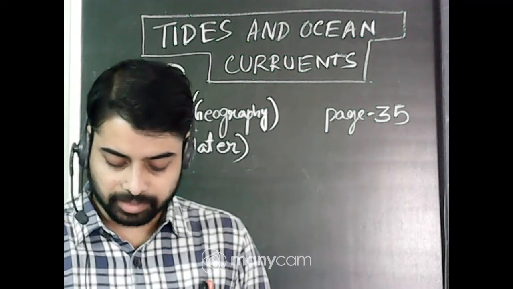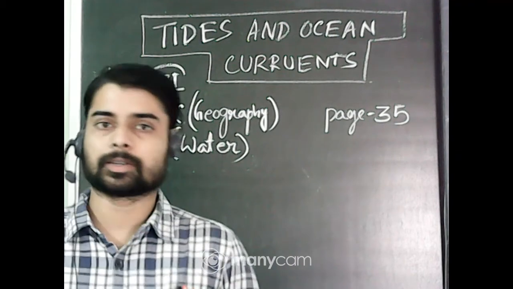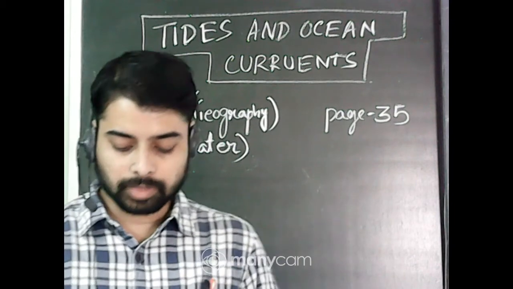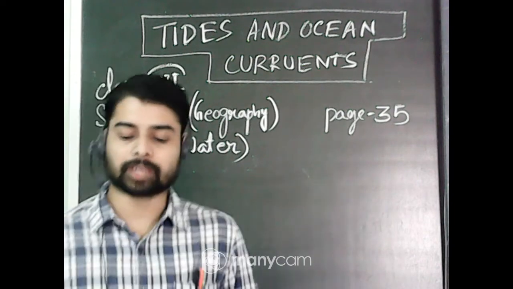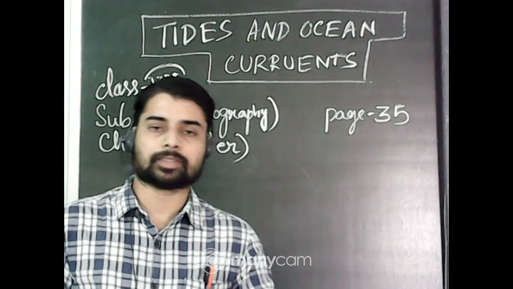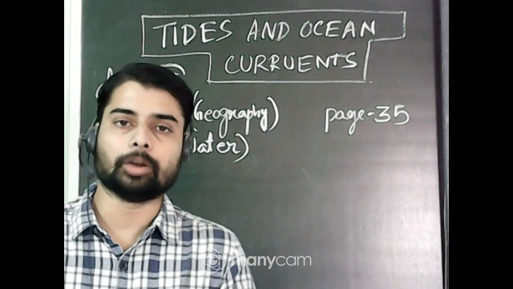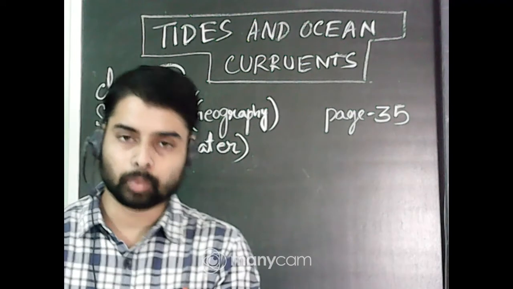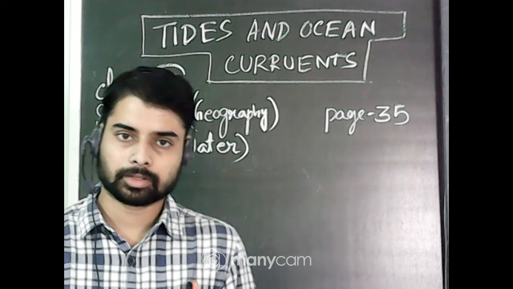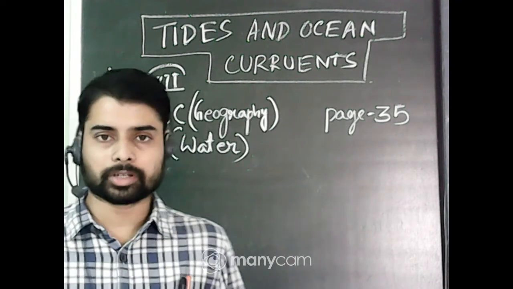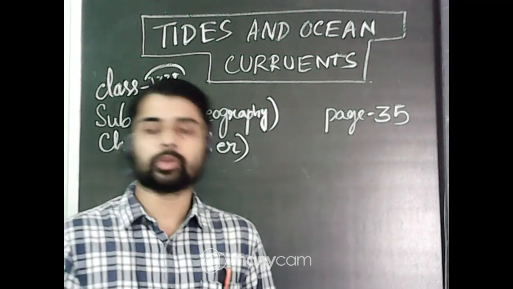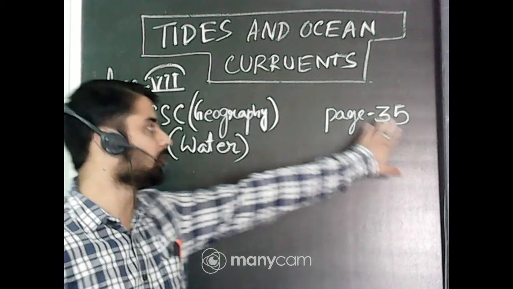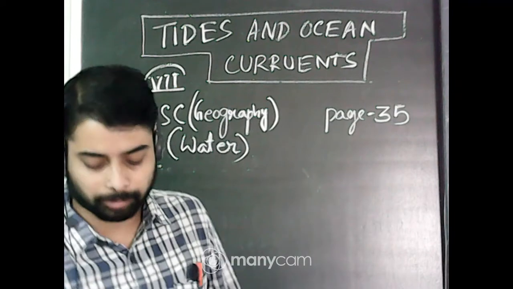So let's begin today with the last two subunits of your chapter number 5, that is water. This is the last chapter from term 1. So listen carefully. In previous classes I have discussed the three types of ocean circulation: number 1, tides; number 2, waves; and number 3, ocean currents. The waves I have already discussed, the different types of waves. Now today we are going to discuss tides and ocean currents. It is on page number 35 of your geography book, chapter number 4.